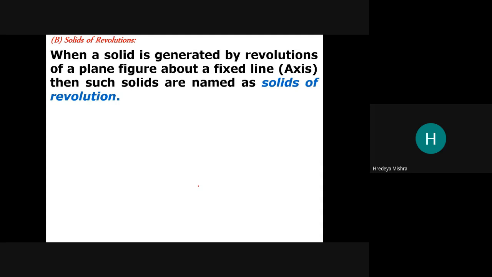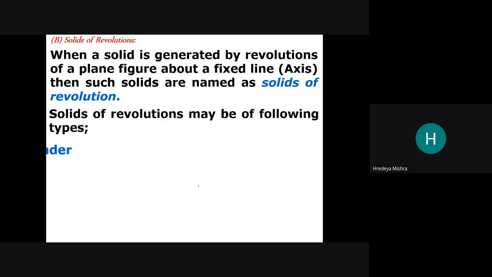Read the definition once again. When a solid is generated by the revolution of a plane figure about a fixed line that is called the axis, then such a solid is named a solid of revolution. So see, solids of revolution may be of the following types.